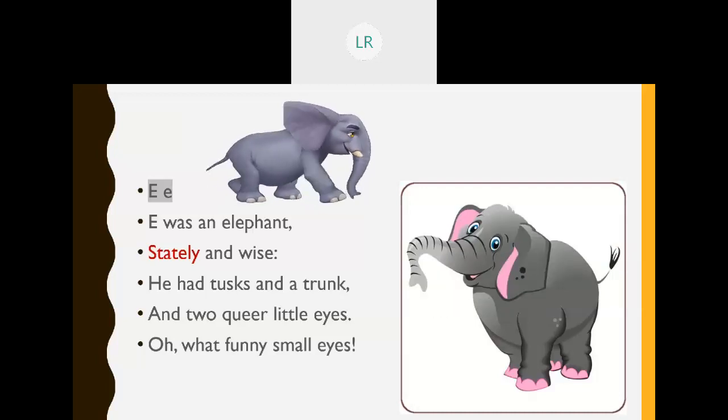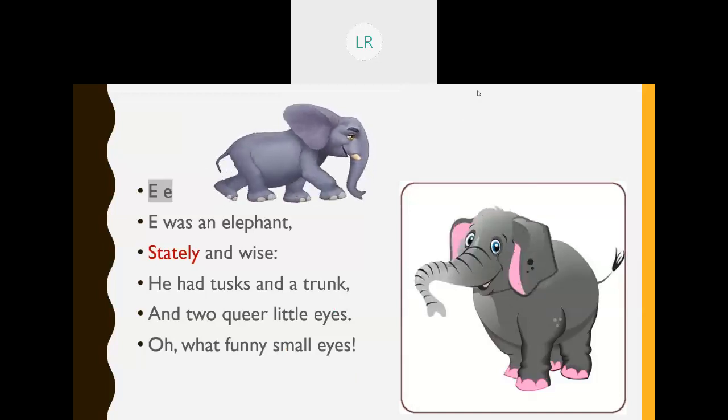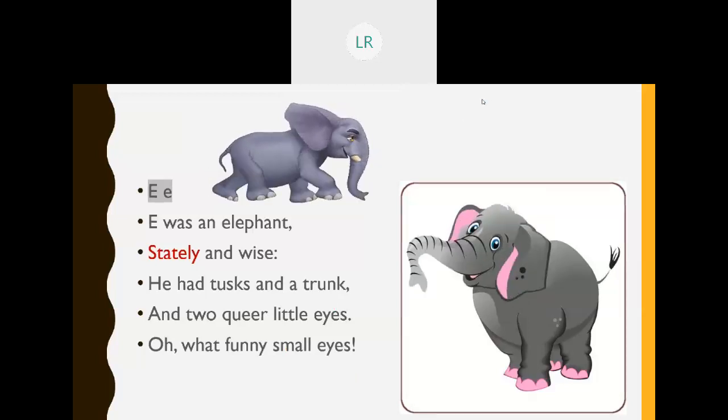Okay, stately. What do you mean by stately? Stately means large and majestic. Children, note down the meaning. Large and majestic. Have you noted down? Stately means large and majestic. And wise.